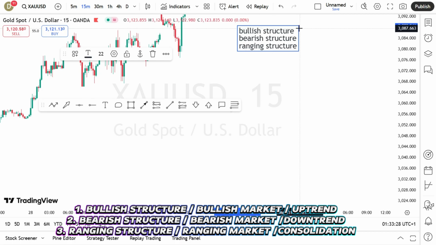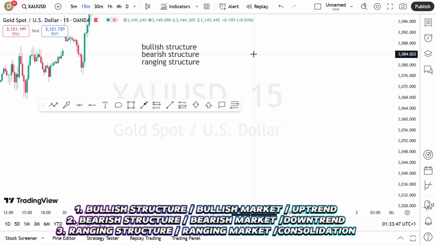The bullish structure is also called the bullish market or uptrend. The bearish structure is also called the bearish trend, downtrend, or bearish market. And the ranging structure is also called the consolidation or manipulation market.